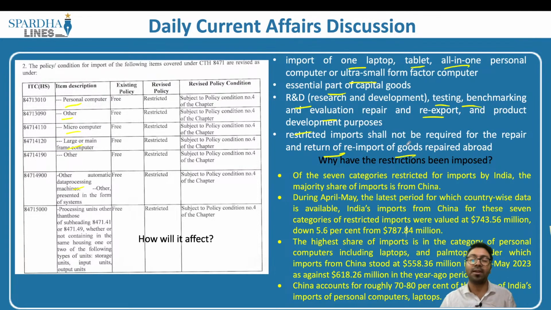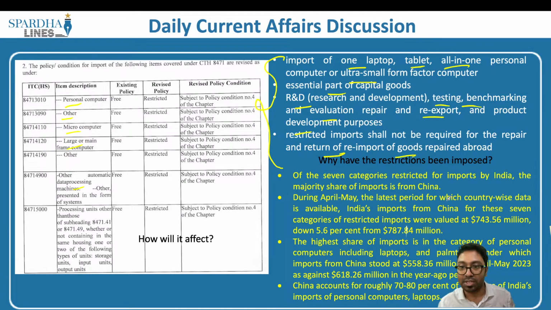And at the same time, restricted imports shall not be required for repair and re-import of goods repaired abroad, which means to say, in case you are bringing any of these laptops for, let's say, re-exporting the same, so there is an issue and you have to work on that particular issue, there are some errors, there are rectifications that need to be done, and you're re-exporting that particular product back to the home country. Even in that case, restrictions are not imposed. So what we actually see is that these restrictions are not present and an exemption is given to these parts or the laptops that we get from another country.